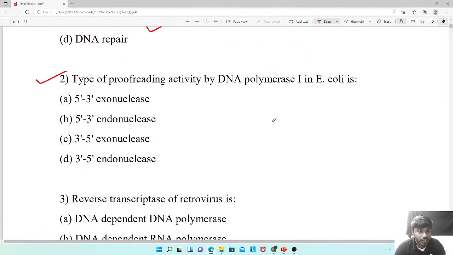Okay. Question number 2. Type of proofreading activity by DNA polymerase 1 in E. coli is? Type of proofreading activity by DNA polymerase 1 in E. coli is?